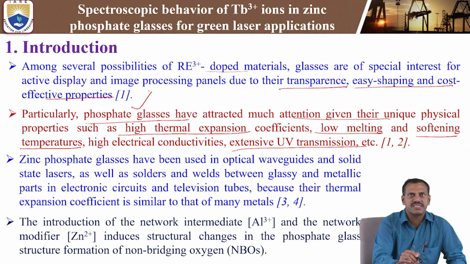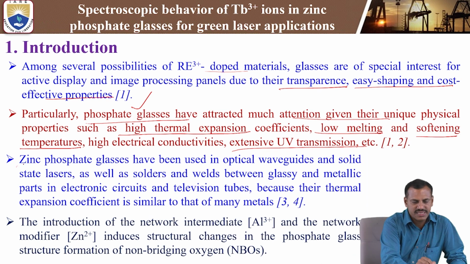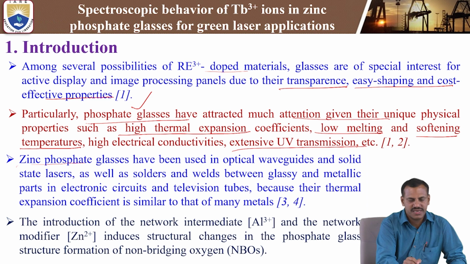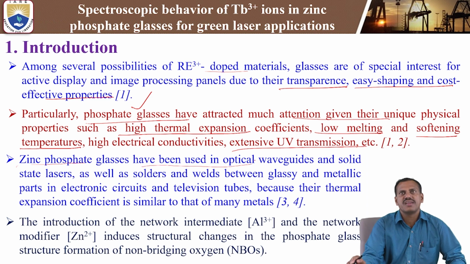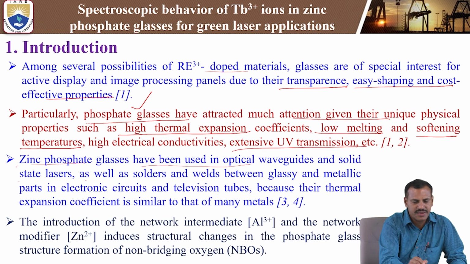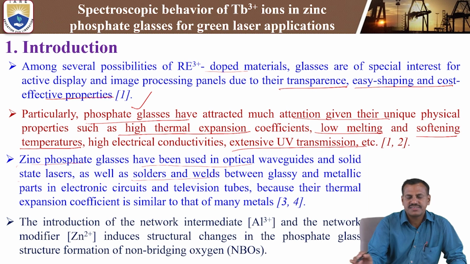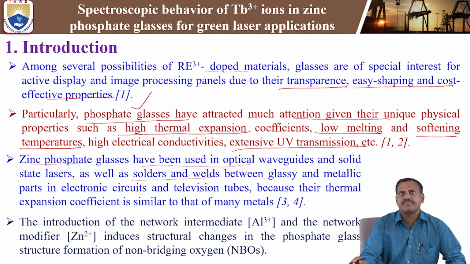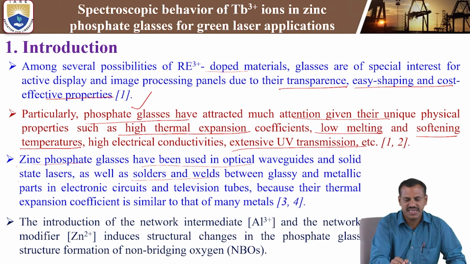Now coming to the zinc phosphate glasses. Zinc is used as a modifier in the phosphate glasses, which have been used in optical waveguides and solid state lasers as well as soldering and welding between glassy materials and metallic parts, electronic circuits and television tubes.